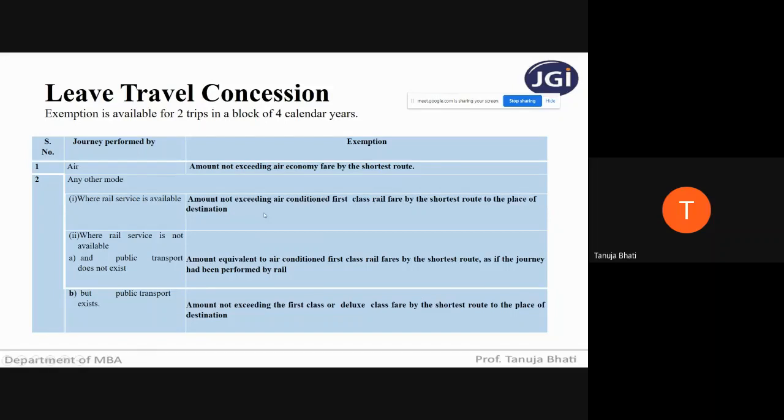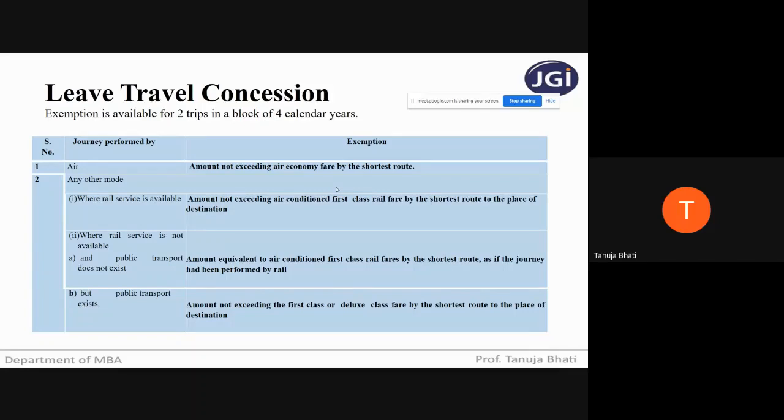That much exemption will be given, provided that is the fare for the shortest route to reach your destination. So you need not remember much, only remember exemption will be given only in respect of the first class fare.